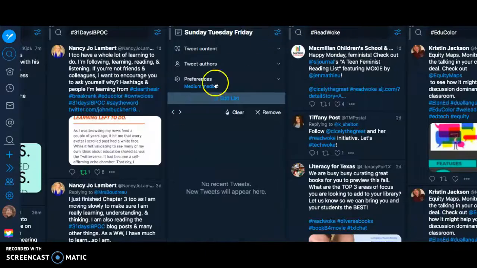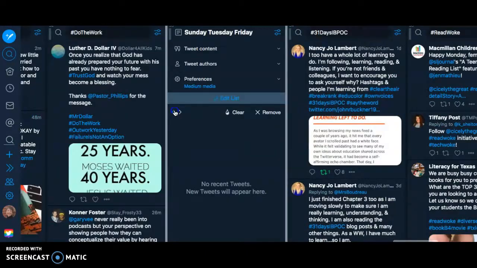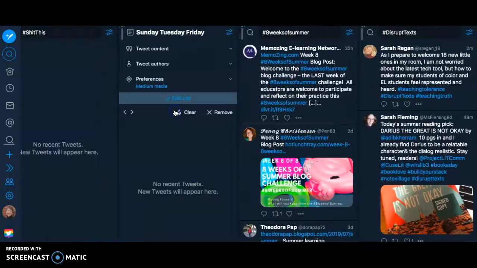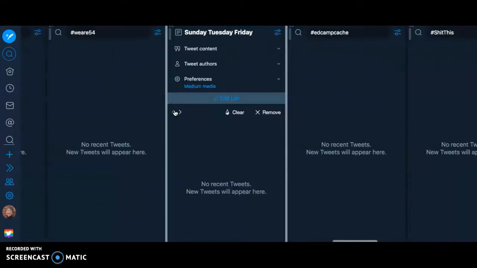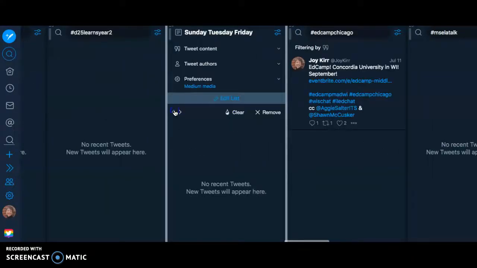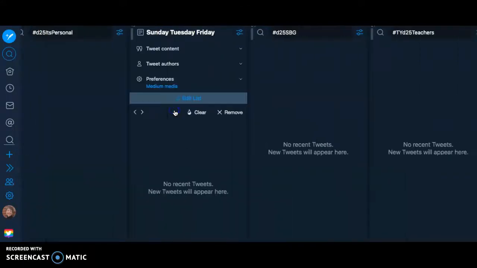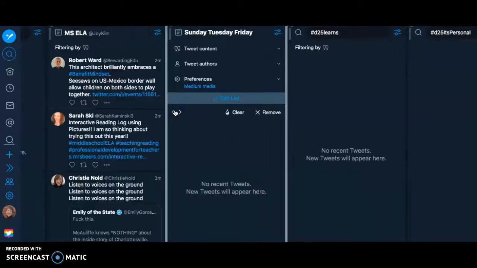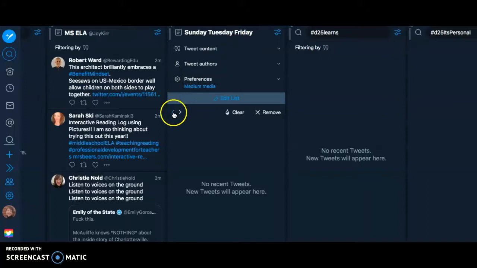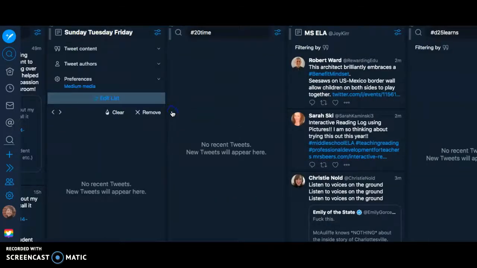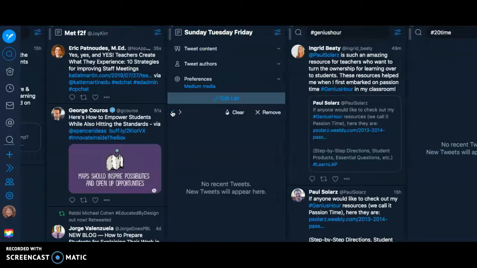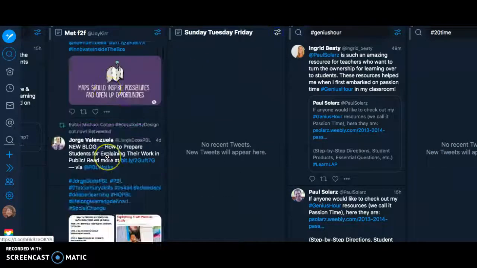So I click this pull down and I click to the left because that's where I want to put it. I want to put it further towards the front so I make sure I see it. I might change this later on and put them all towards the back, and that would work just as well depending on what you're thinking of doing with your own personal lists. Let's see, I'll put them on this side of middle school ELA. No, this side of Genius Hour. Okay, there we go. So then I can see my Met face-to-face list really quickly.